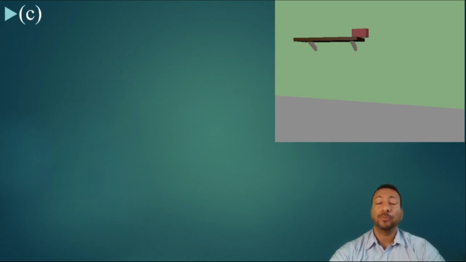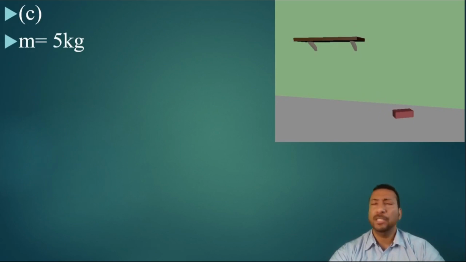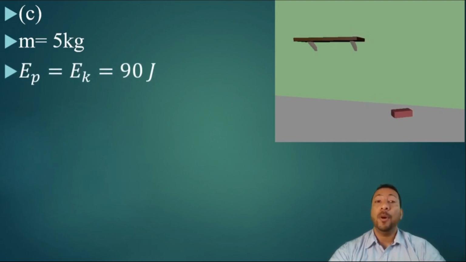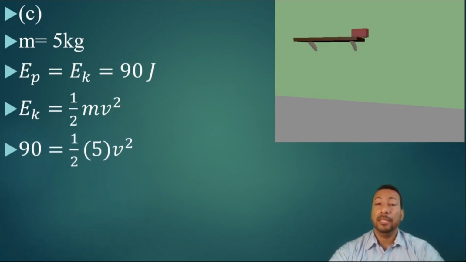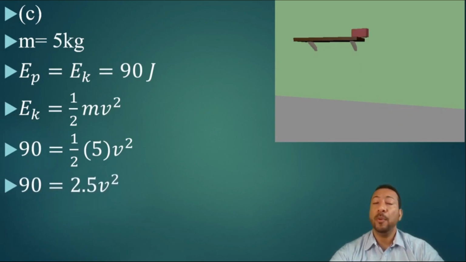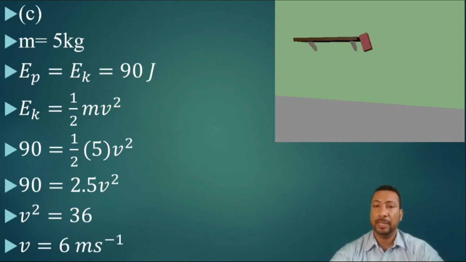Next, we want to calculate the velocity just before it hits the ground. So let's identify what we know. We know that the mass is 5 kilograms. The amount of kinetic energy it possesses is 90 joules. Our formula for calculating kinetic energy is 1/2 m v squared. Substituting the values that we know, the kinetic energy will be 90, the mass is 5. Simplifying, we'll have that 90 is equal to 2.5 v squared. Transposing and dividing 90 by 2.5, we get that v squared is 36. So then to find v, we do the opposite of square, which is square root, and we get that v is 6 meters per second.